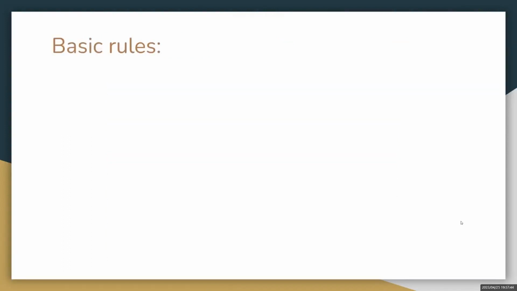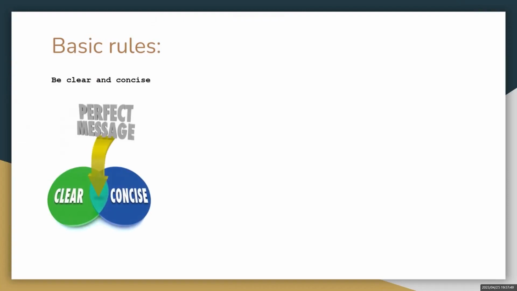Now let's dive into some tips to help you create better prompts for language models. There are 4 basic rules that you may want to follow when you are trying to request something from the language models. 1. Be clear and concise. Start by making your request as clear as possible. Use simple language and avoid ambiguous terms or jargon that might confuse the model. Remember, less is often more.